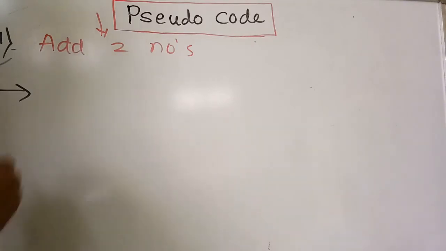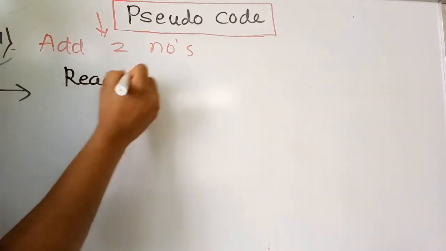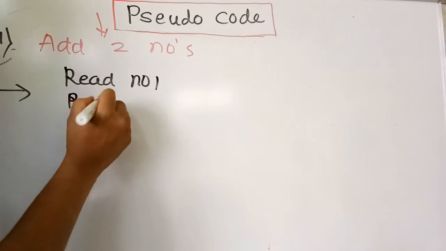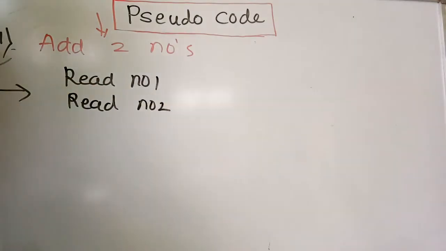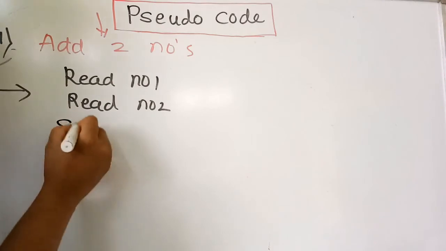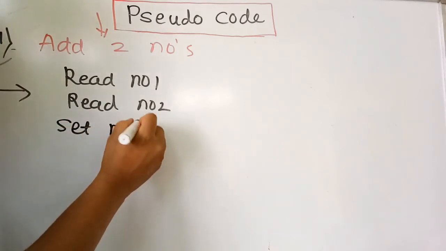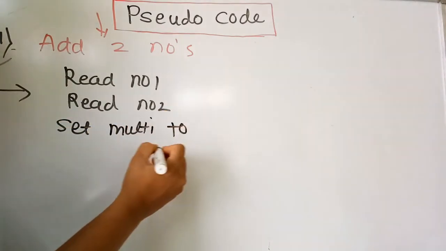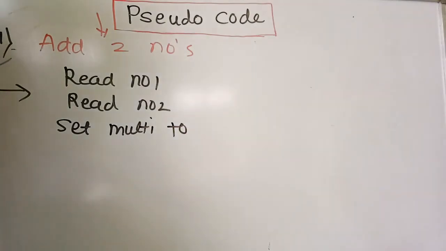First, read number 1, then read number 2, and then set addition.